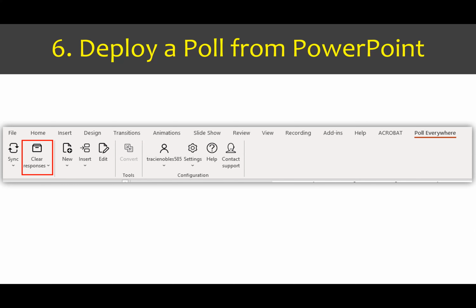If you have questions already built in PowerPoint, because maybe you used a different system like an iClicker system, and your questions happen to be created correctly, like you used the title block and then the text block to create the questions, you can select the slide and click convert, and it will actually convert it into a Poll Everywhere question. That is a really, really nice feature when it comes to deploying from Poll Everywhere.